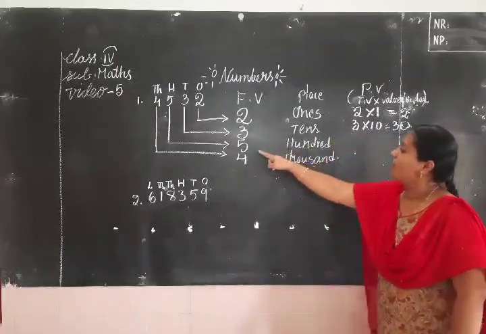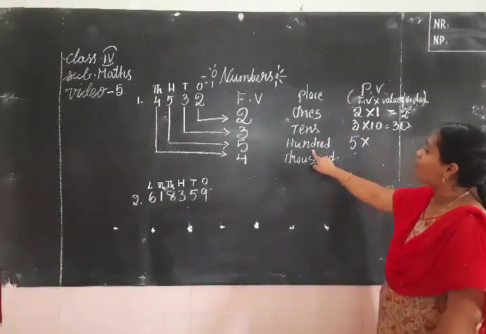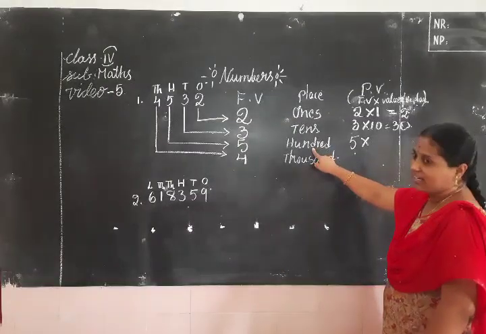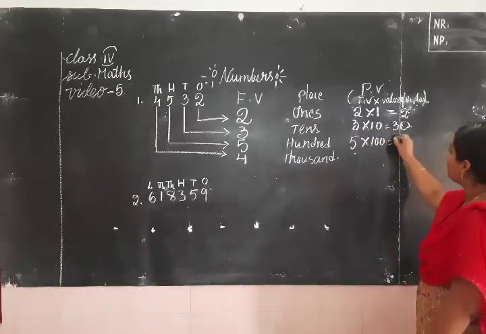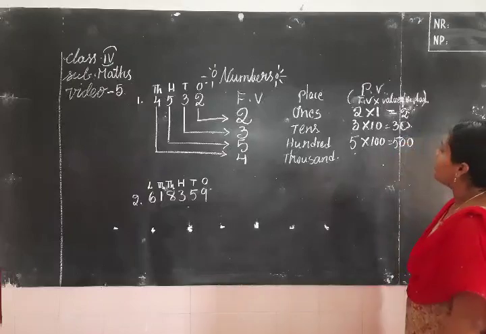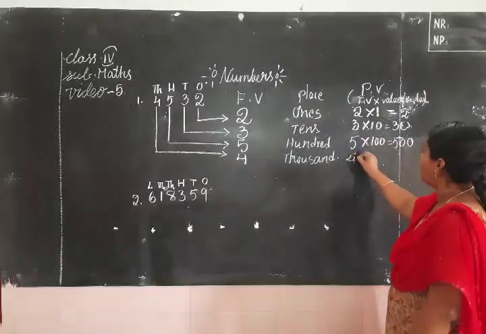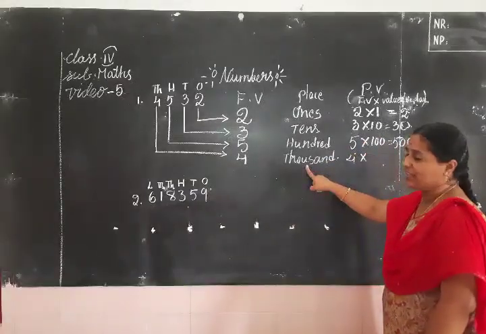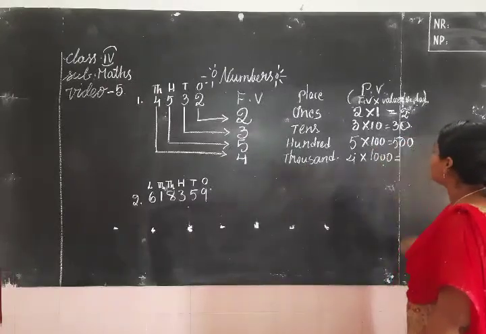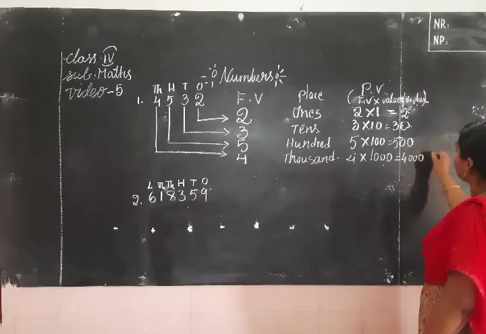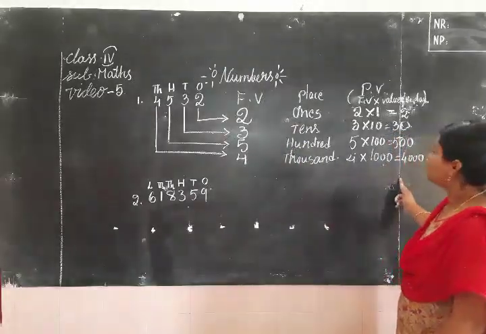Coming to 5, in which place? Hundreds place. So the place value of 5 is 5 multiplied by 100, since 5 is in the hundreds place, no? 5 hundreds are? Yes, 500. Now coming to 4 in thousands place. The face value of 4 is 4, multiplied by 1000. The value of 1000 you already know: 1 followed by 3 zeros. 4 into 1000? 4,000. Now you understand, children, how to write face value, place and place value.